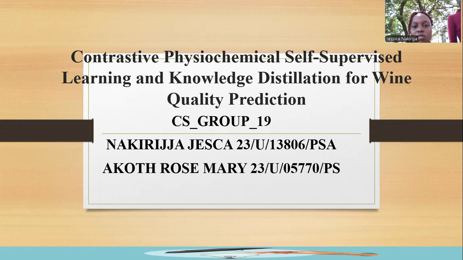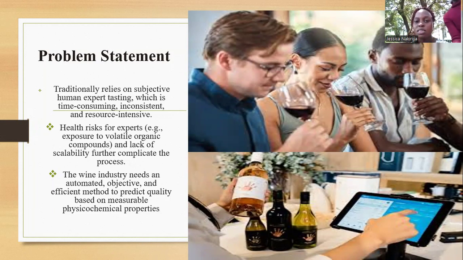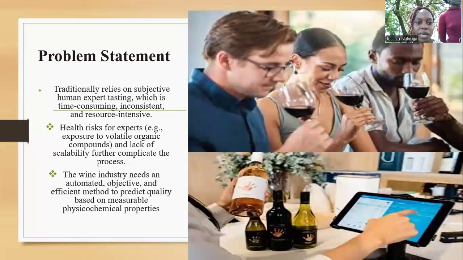Our project is contrastive physiochemical self-supervised learning and knowledge distillation for wine quality prediction. Our problem statement looks at how wine has been tested before and how we are planning to test it. Wine was tested through human experts, and that method could be expensive and costly. So our problem statement needs an automated, objective, and efficient method to predict quality based on measurable physiochemical properties.